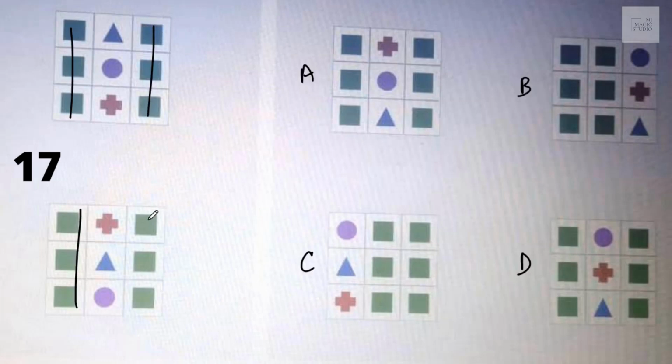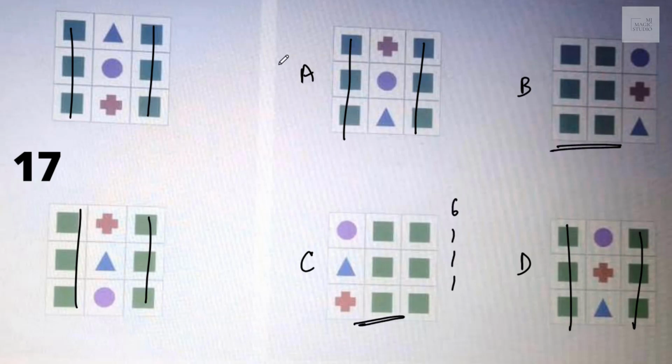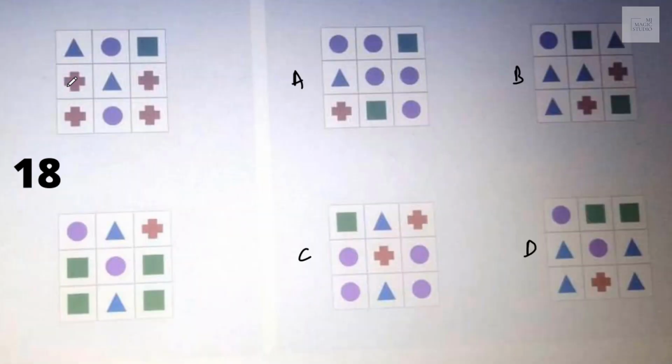Okay, column 1 is column 3 and all are different. In A, column 1 is column 3. In D, column 1 is column 3. In B and D, count is the same as 6, 1, 1, 1 in all, but I'll go with A and D, which show the same relationship as in 17. And on to the next screen.